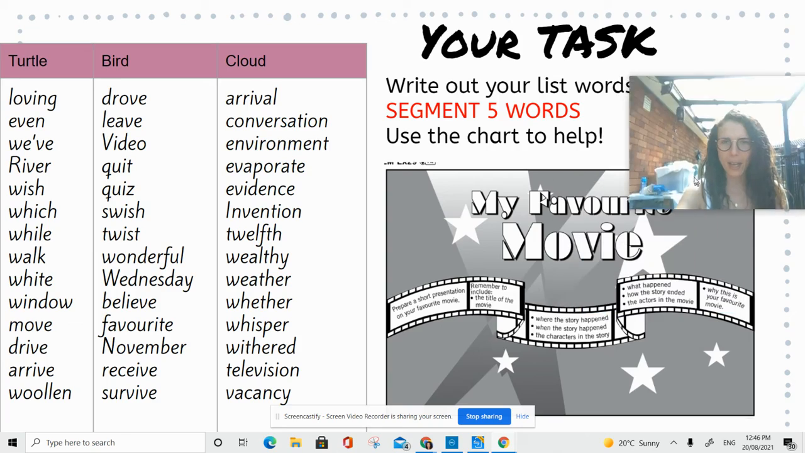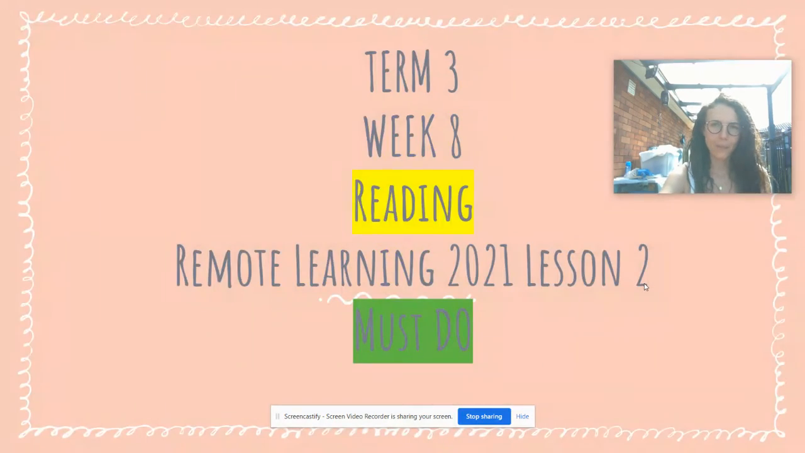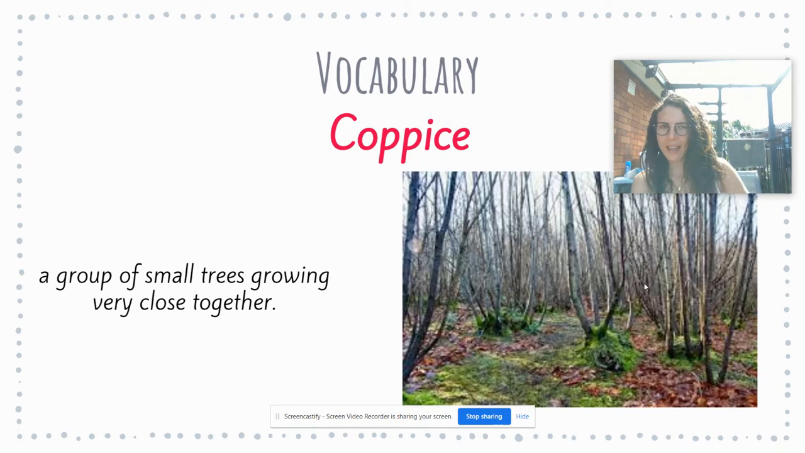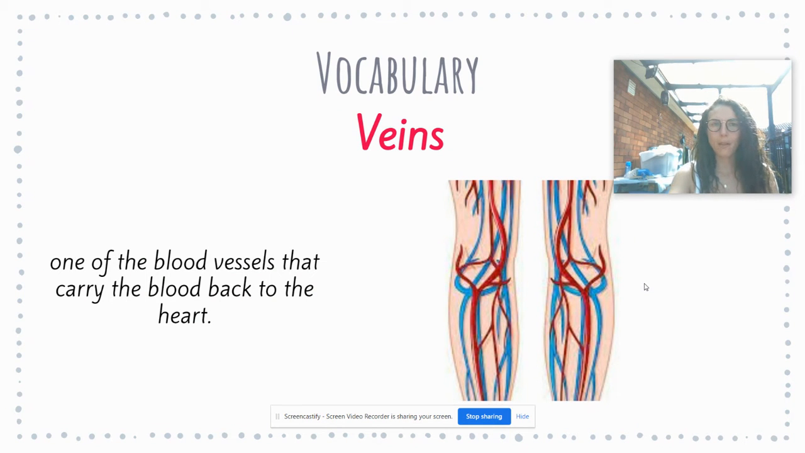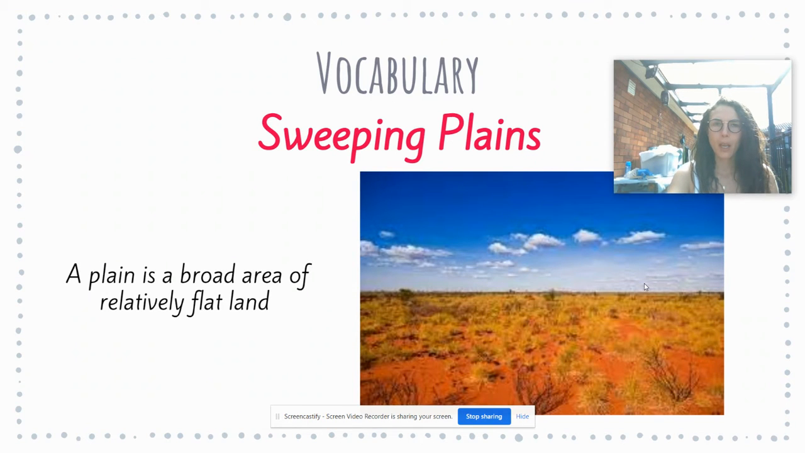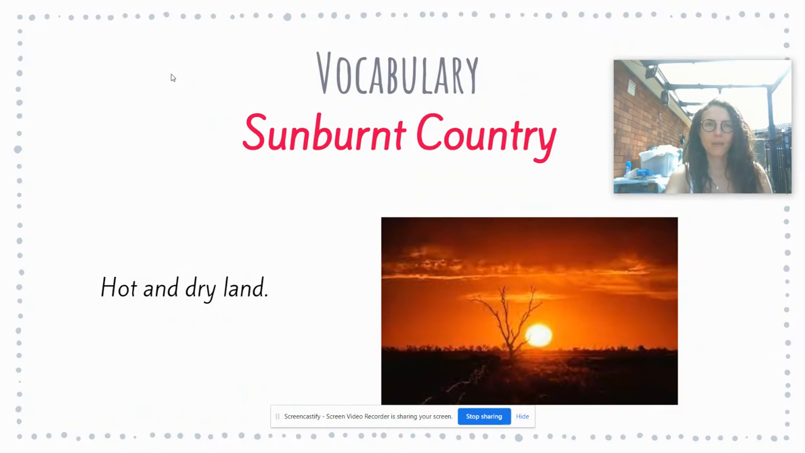If you want, you can create a strip of your favorite movie. Okay, we're going to continue to look at some of the keywords in the poem that we're going to read tomorrow. I believe it's tomorrow. So the first word is copse, which is a small group of trees growing very closely together. Veins, one of the blood vessels that carry the blood back to the heart. Okay, so that's what our veins are used for. Sweeping plains: a plain is a broad area of relatively flat land. Okay, so flat land that's quite big. Sunburnt country is just a very hot and dry land.